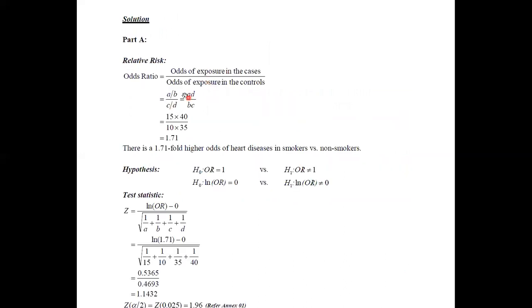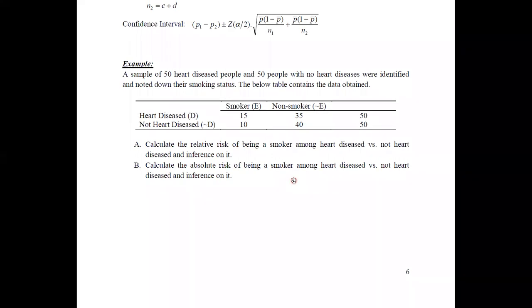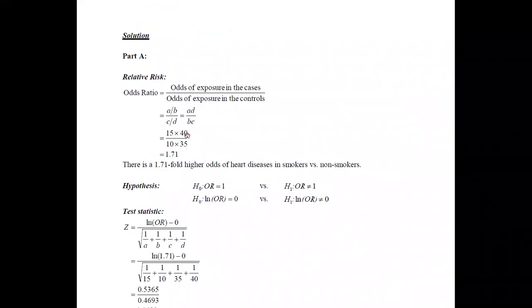Therefore, we can use the calculation A divided by B, completely divided by C divided by D. Rearranging these values ends up with AD divided by BC. These are the values that you have identified as A, B, C, and D. This was the placement of the values. Then first you take the cross multiplication of 15 and 40, then the cross multiplication of 10 and 35. Then you take the ratio between those two calculations. So 15 times 40 divided by 10 times 35.